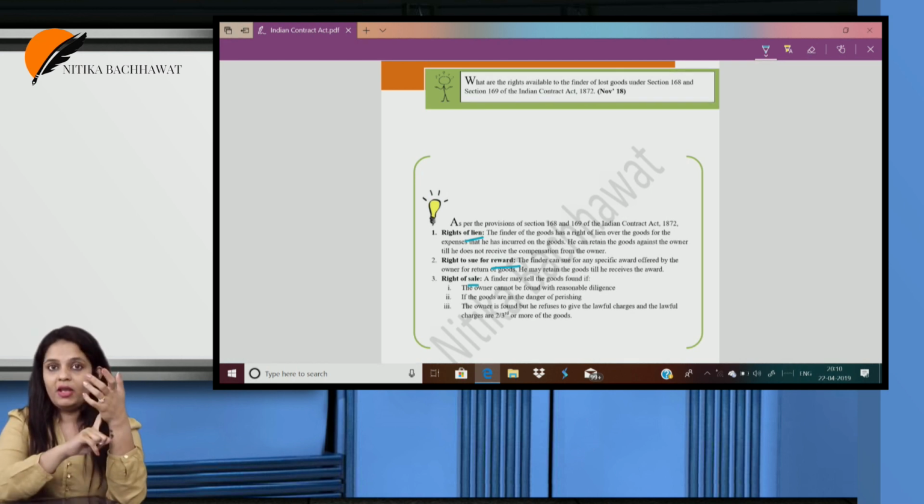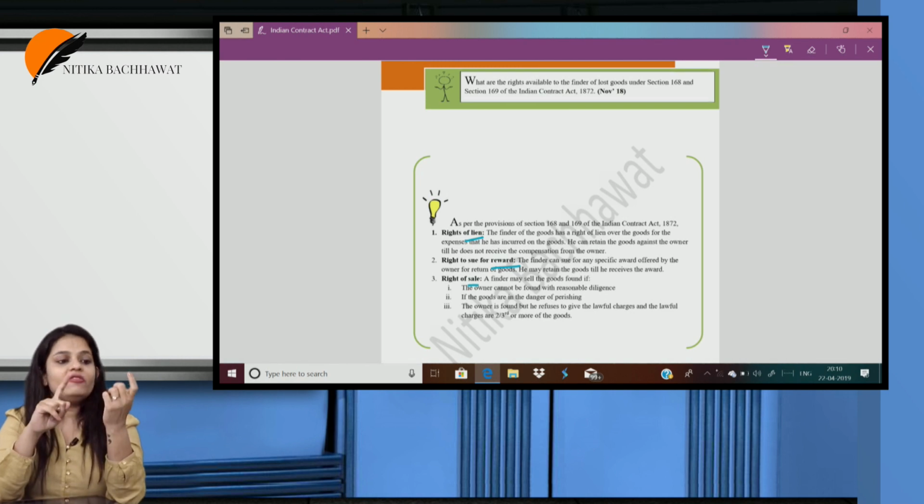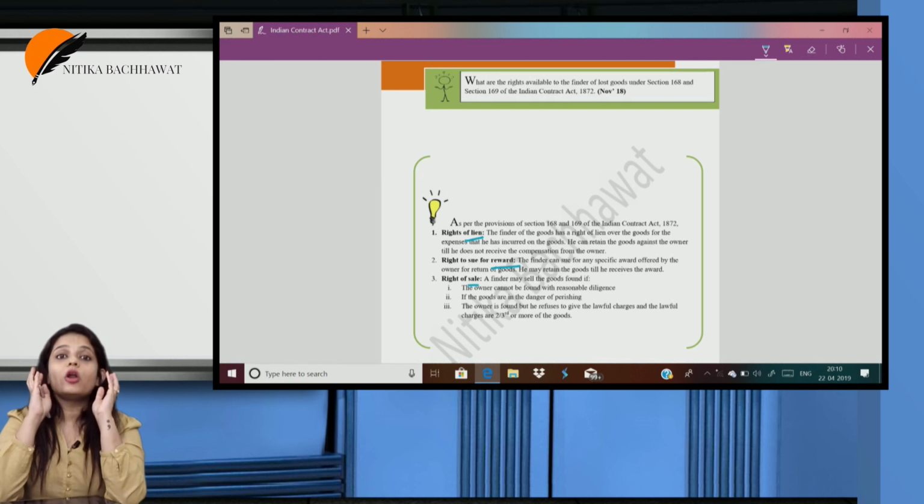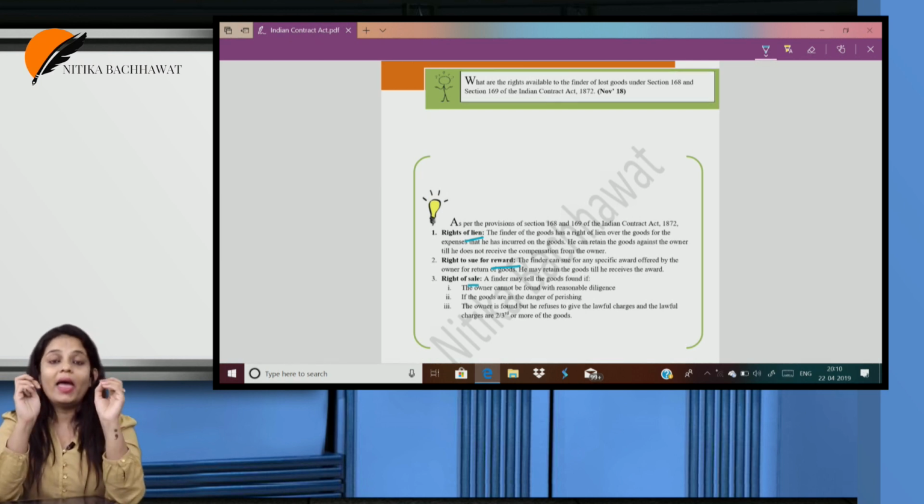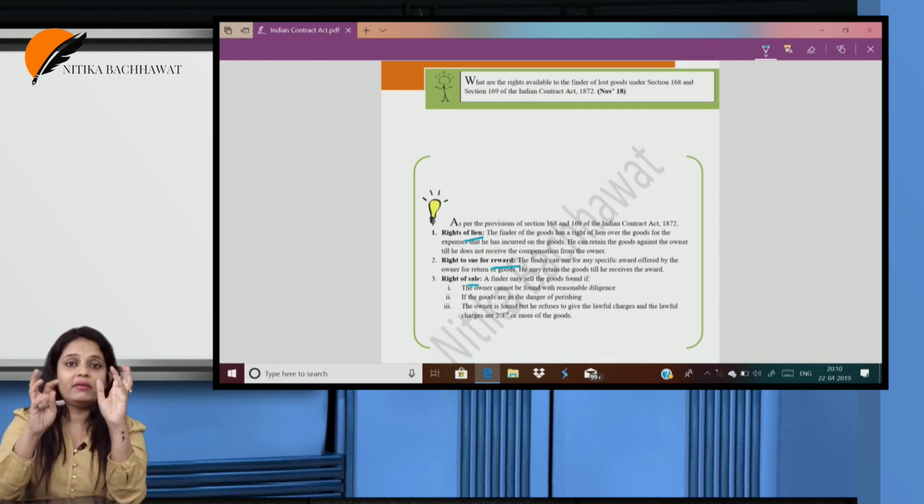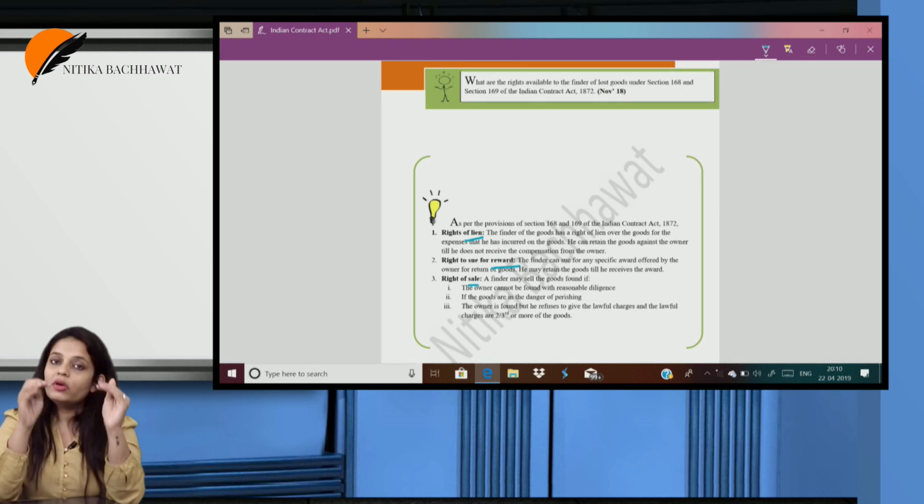If you don't give me my lawful charges, I cannot always sell the goods. If my lawful charges are 2/3 or more of the value of the goods, then I have a right to sell the goods. That means what? Let's say the value of your goods is 1,000 rupees. I have spent 500. Can I go and sell the goods? No. You give me the money or I will sue you.